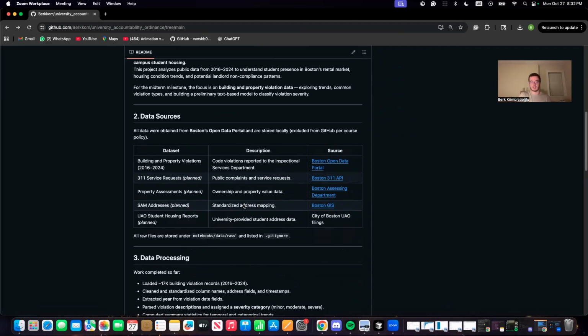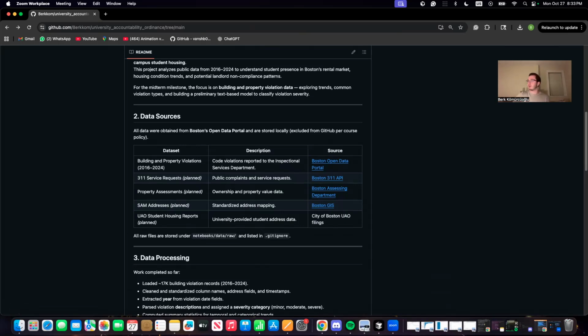In processing, I've cleaned and standardized the violation data, fixed missing values, extracted the year from date fields, normalized the addresses, and created a severity label based on the text description of each violation. This gives me a clean table where each record has a year, type, and a severity level ready for analysis.